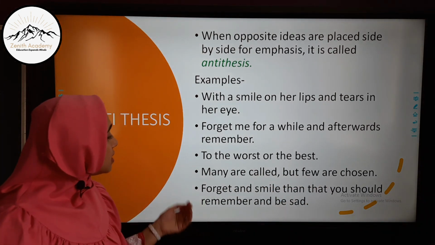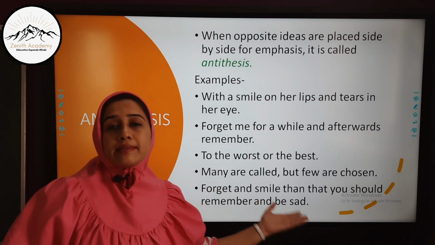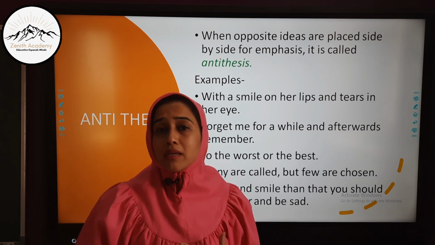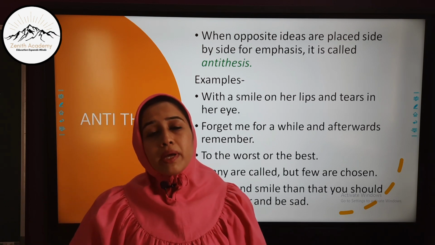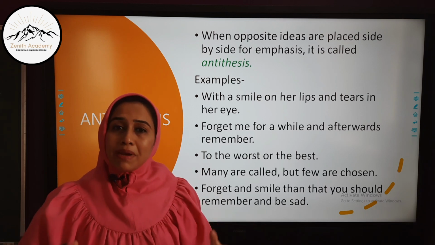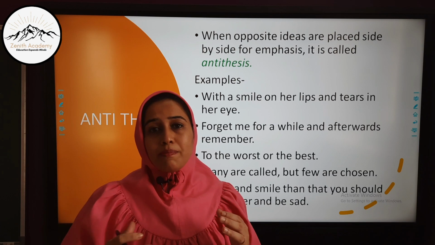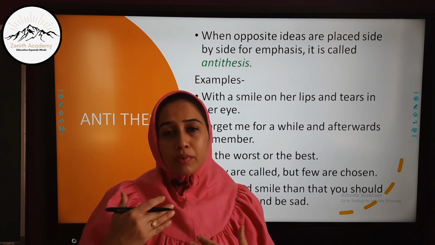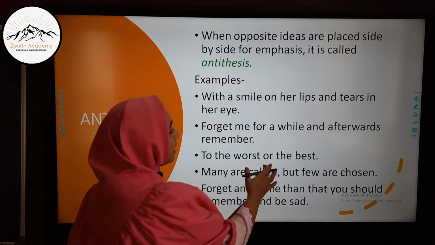Now the last example is forget and smile, then that you should remember and be sad. Now this is written in context to some bad incident happened in the past, that you should forget it with a smile and let it go rather than remembering it and becoming sad over it. So two contradictory ideas are placed in the same sentence. These are two contradictory thoughts placed in the same sentence to create emphasis of that particular conversation or sentence. Let's move ahead to the next one.